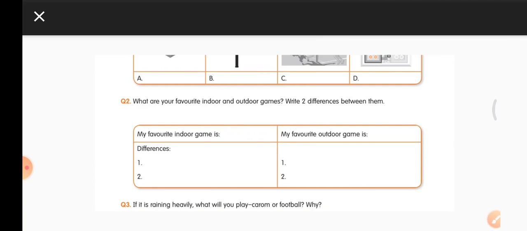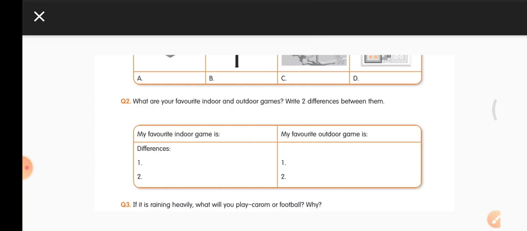First point, where it is played, whether it is played indoor or outdoor. Then how many players are needed, whether more players or fewer players. Then third point, you write about the equipment which is needed. Does it need large equipment or small equipment? Equipment means bats, balls, rackets, such kind, right?